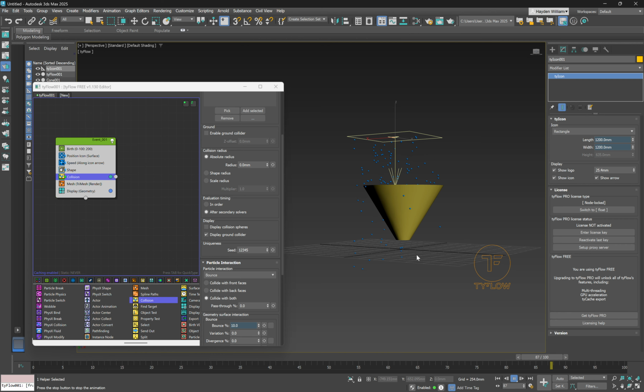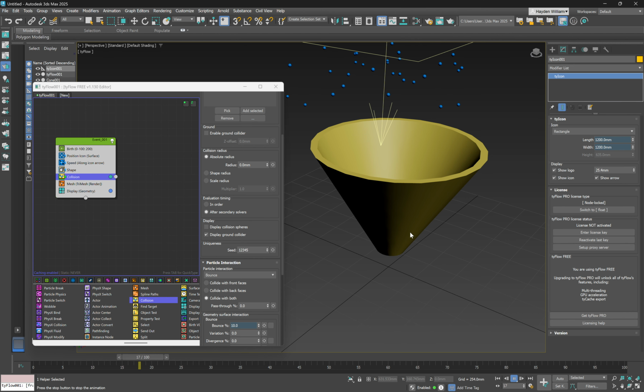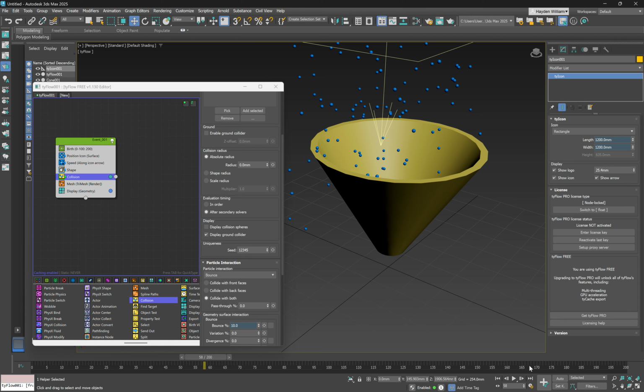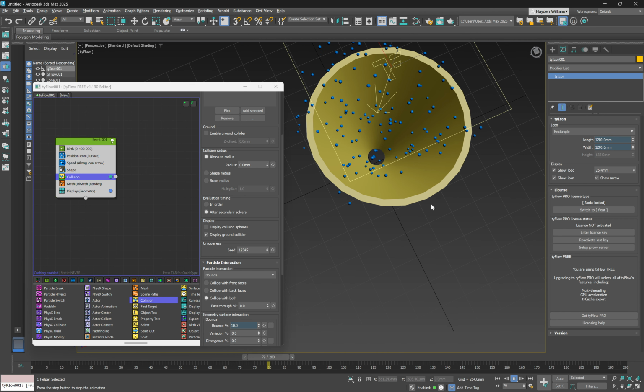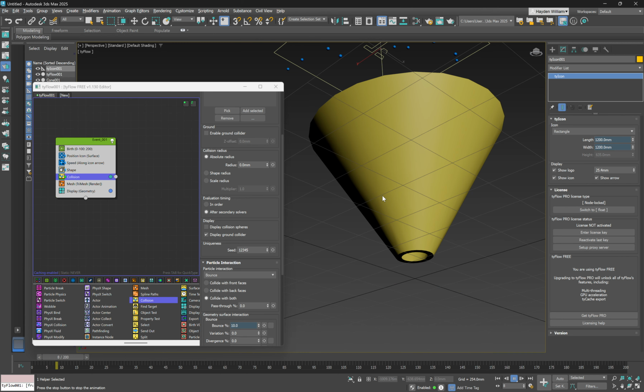What we can't see is the end of the sequence. We can see a couple start to come out, but the sequence ends a little bit too soon. So if we pause that, down beneath the timeline controls, there's a time configuration button. If we click that, we can change the end time to something like 200. So that's doubled the length of our timeline now. So if we rewind it, and we hit play, you can see all the droplets falling in and falling out the bottom.